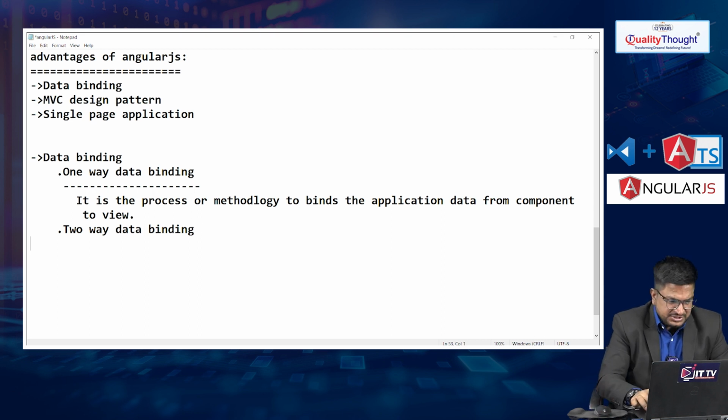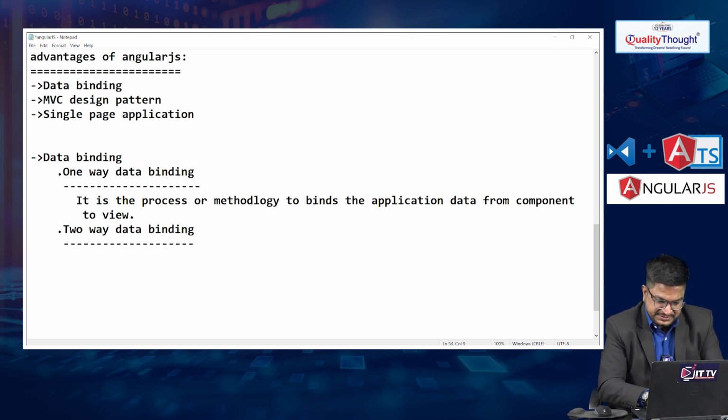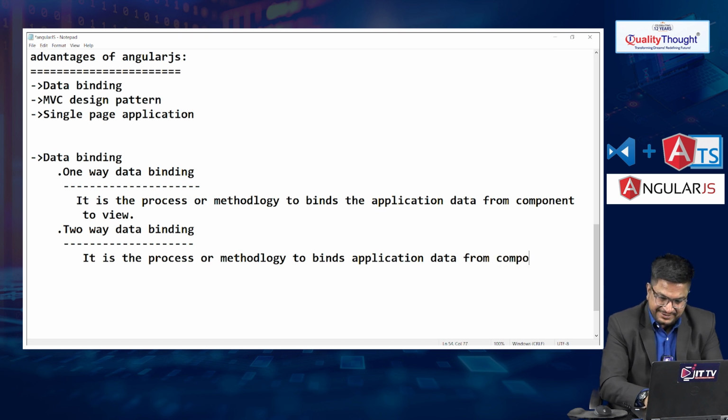Next one, let me discuss a short definition of two-way data binding. So now if you notice guys, it is the process or methodology to bind the application data from component to view, and view to component.